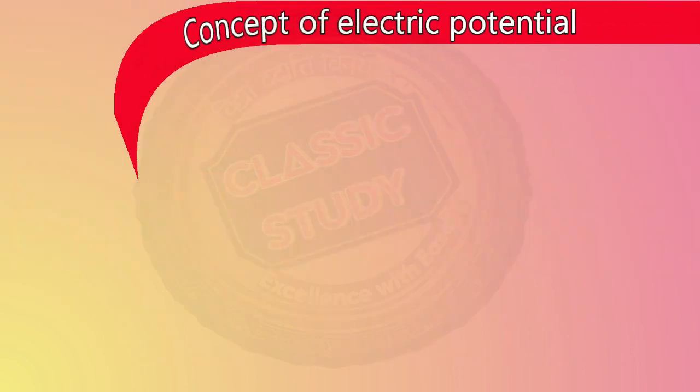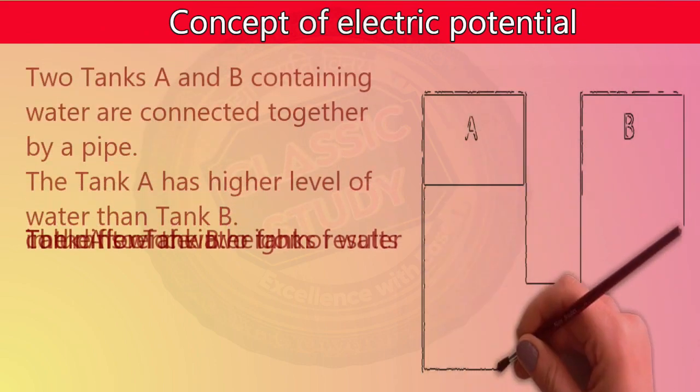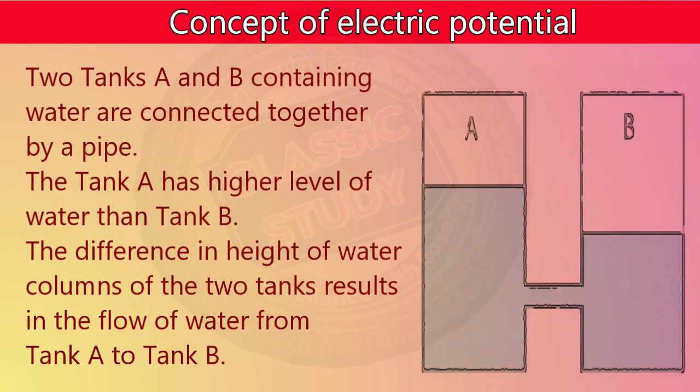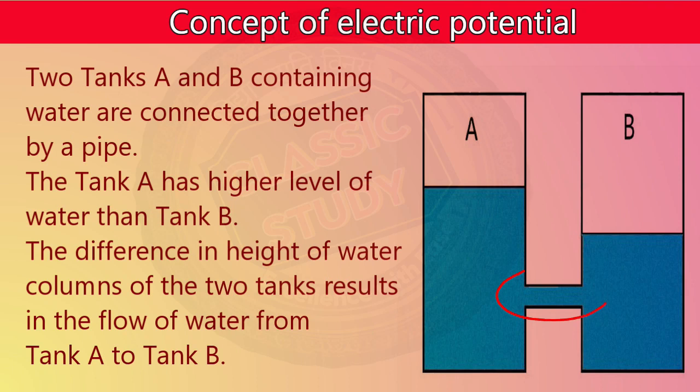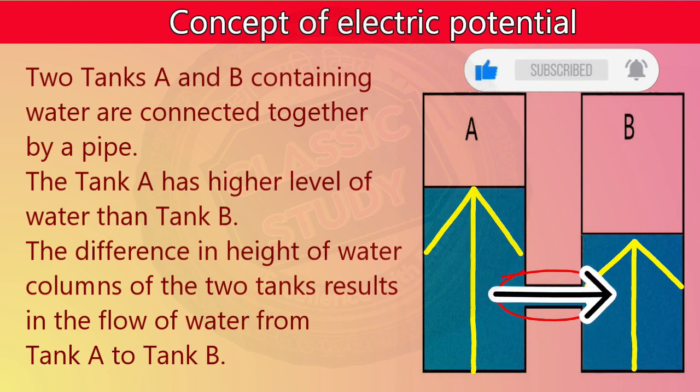Concept of electric potential. Let's consider two tanks A and B, both containing water, connected together by a small pipe. Tank A has a higher level of water compared to tank B. In due course of time, we will notice that the difference in the height of the water columns in the two tanks results in flow of water from tank A to tank B.